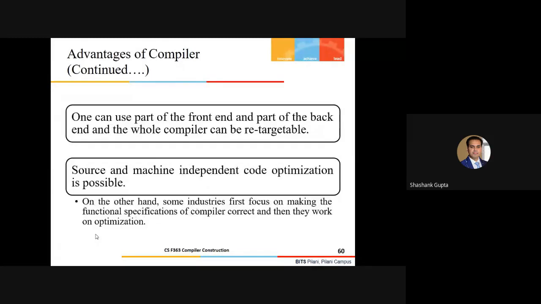Like I mentioned, some industries first focus on making the complete functional specification of the compiler correct. They just focus on making the compiler correct, generating the machine code correctly, and then they work on the optimization part. They just plug in the optimizer and that will do the needful. So this is one of the few advantages of the compiler.